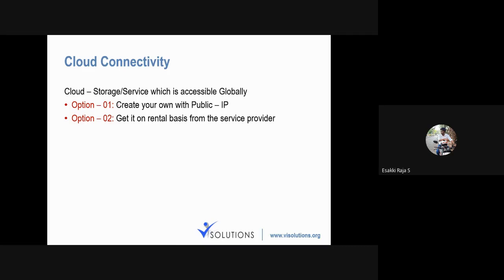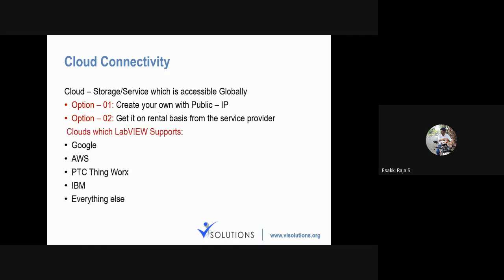So instead, what we can do is rent the cloud from some service provider, where whatever we are going to use is free. Apart from that, if you want better performance, we can buy some cloud services also. In today's class, I'm going to show you a free service provider which is already available. We don't want to make a setup for a cloud. Already a cloud service is provided by some of the companies. We can directly use those cloud services.